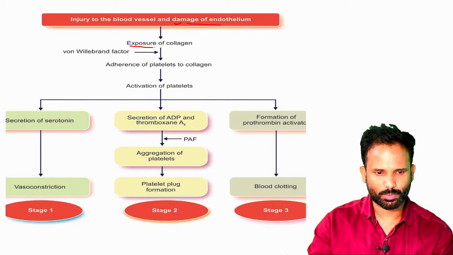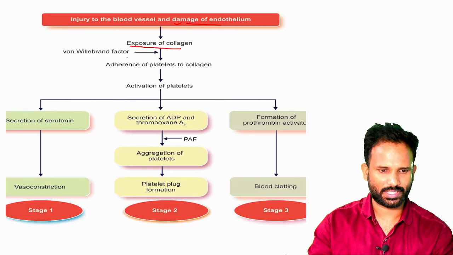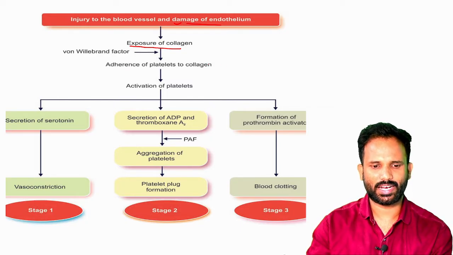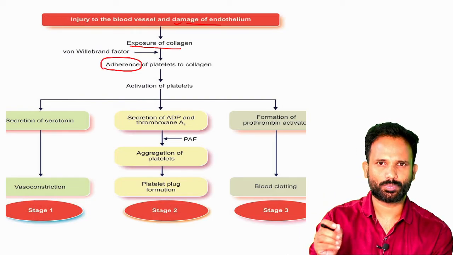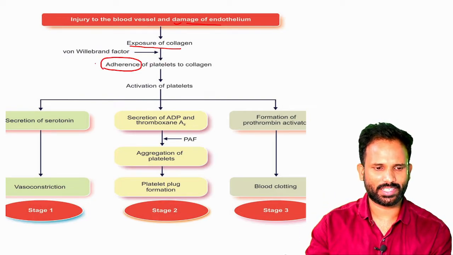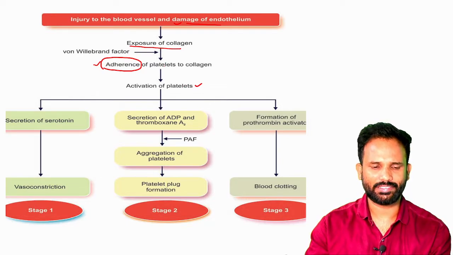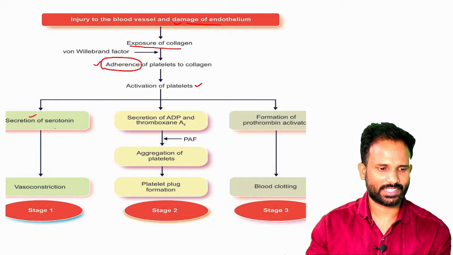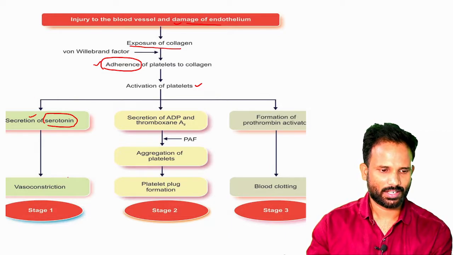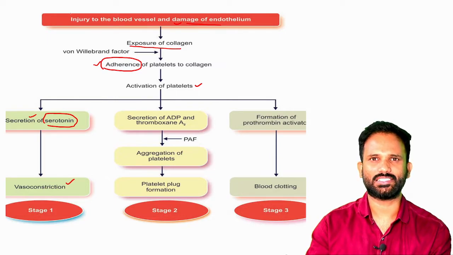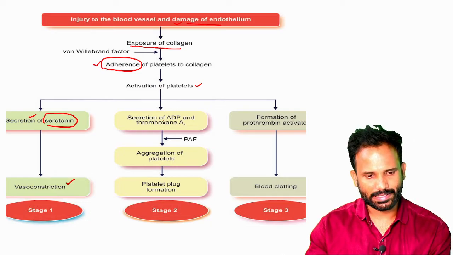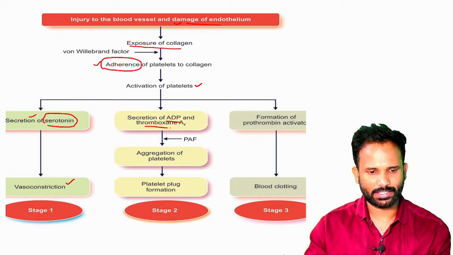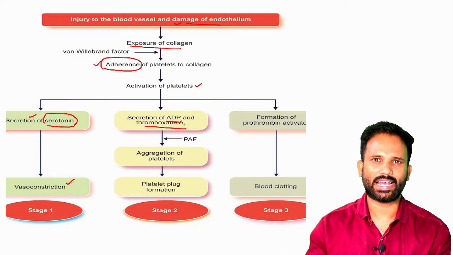the exposure of collagen occurs with the damage of the endothelium, and this causes adherence. The platelets adhere to the exposed collagen, and whenever they adhere to the collagen, they get activated, and these activated platelets will secrete serotonin, which acts as a vasoconstrictor. The first step, vasoconstriction. At the same time, the platelets also secrete ADP and thromboxane A2, which are aggregators of platelets.